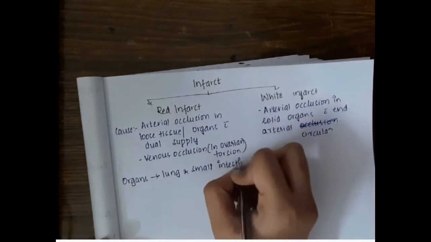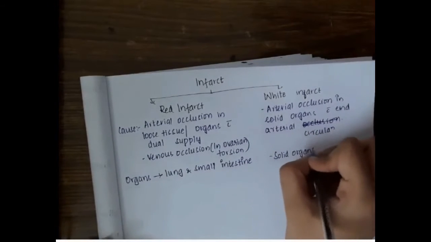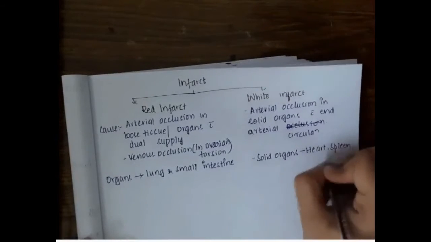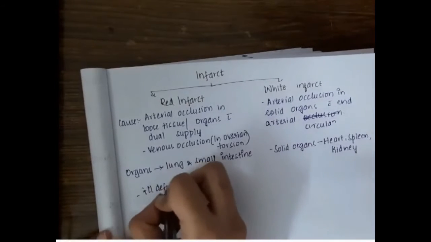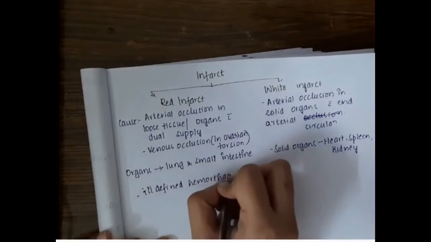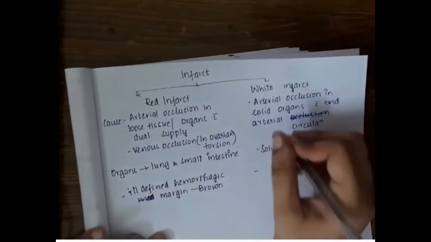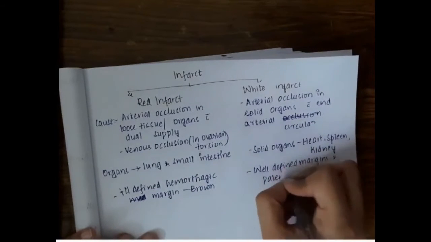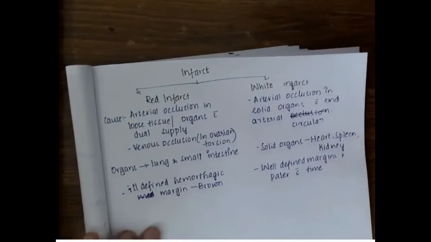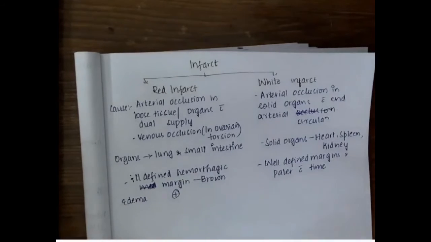Examples of red infarcts are lungs and intestines, whereas white infarct is seen in solid organs like heart, spleen and kidney. You will see white infarct there. Red infarct has an ill-defined hemorrhagic margin, which is brown, whereas well-defined margins and paler with time occur in white infarct. Edema is seen in red infarct. Edema is completely absent in white infarct.